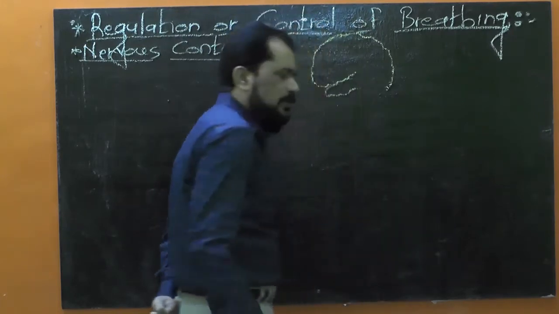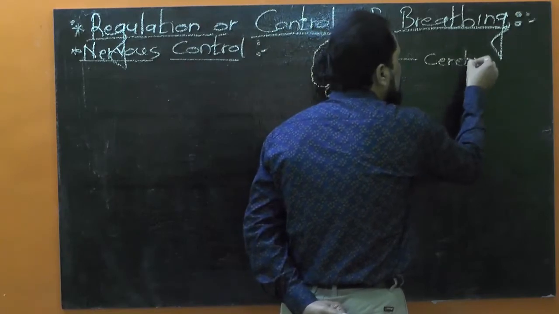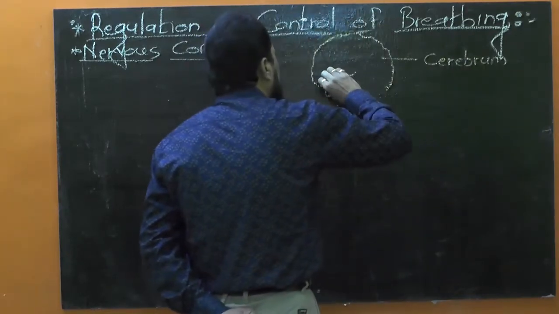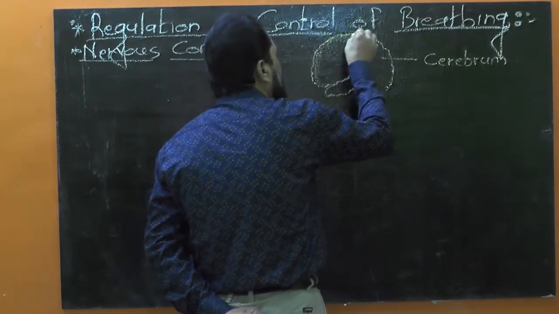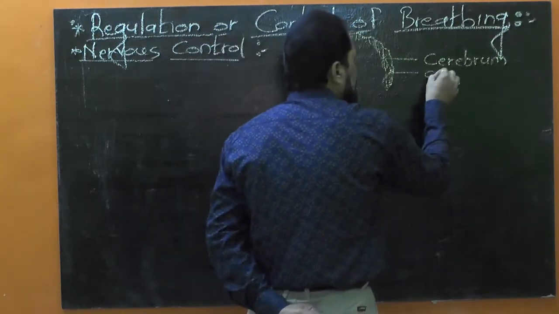This major part of the brain is known as the cerebrum. The peripheral part of the cerebrum is also known as the cerebral cortex.